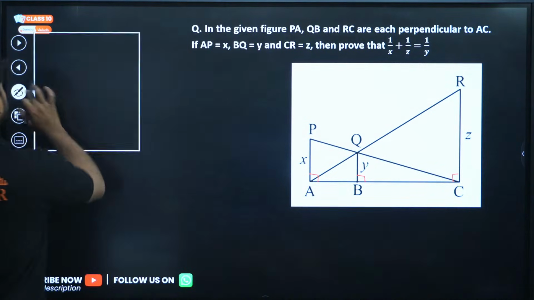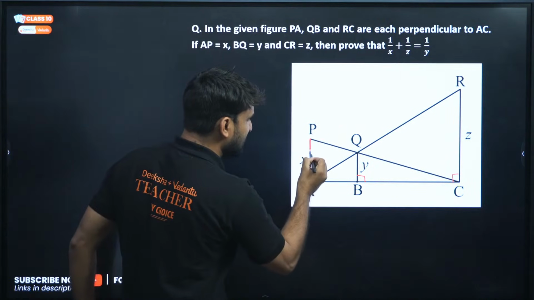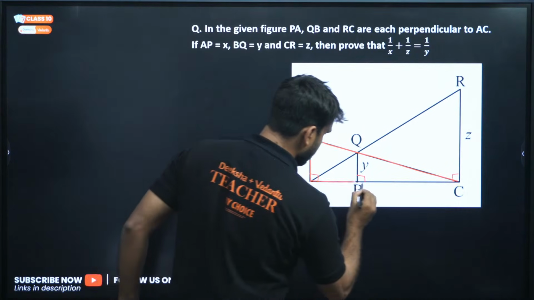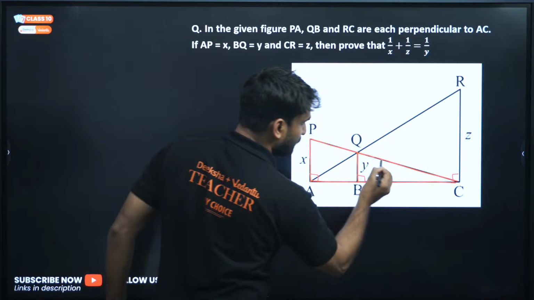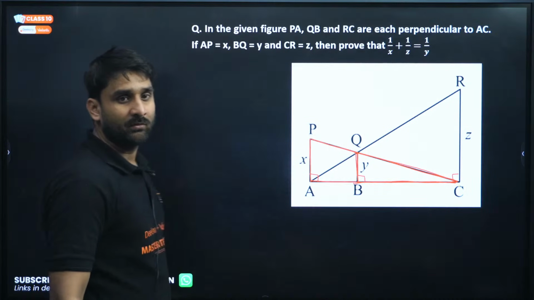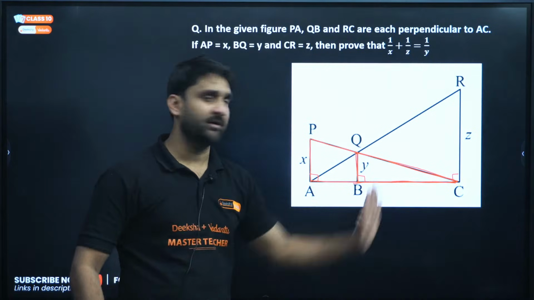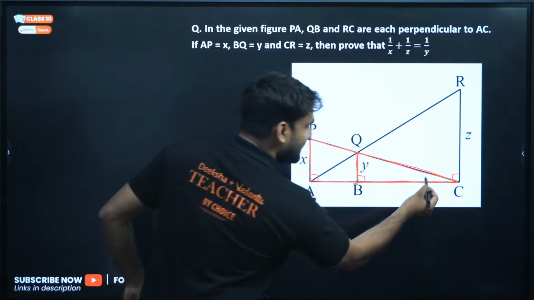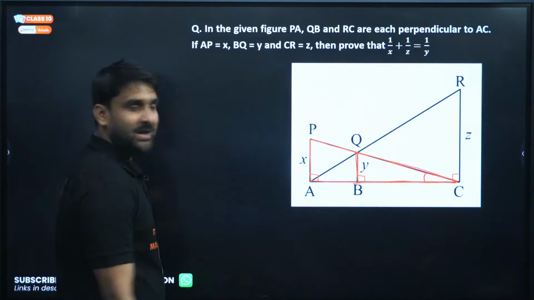As you all can see on screen, if I select this triangle and this one, please focus only on these 2 triangles. Please ignore this portion for just a while. Imagine this is not here, imagine only this triangle is there. Can you see this angle is present in both triangle QBC and triangle PAC?